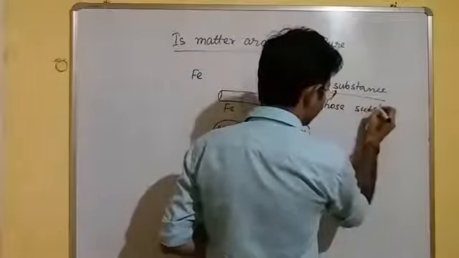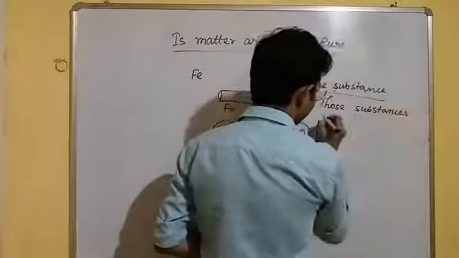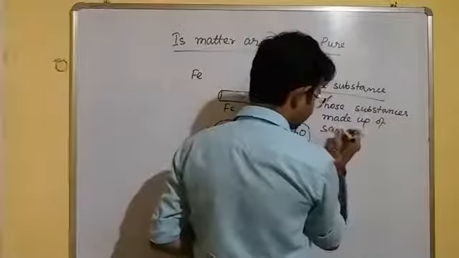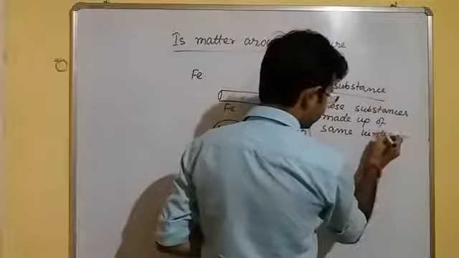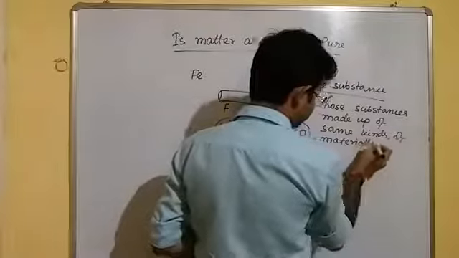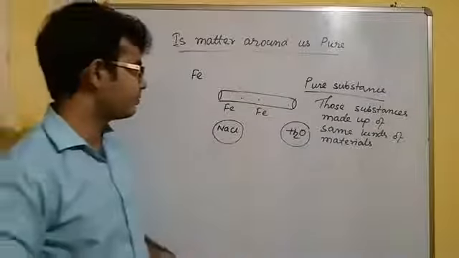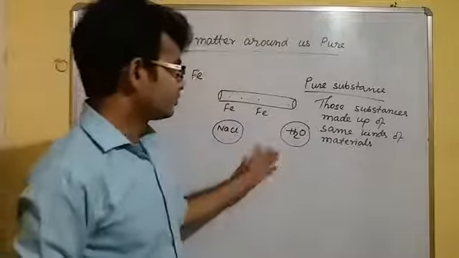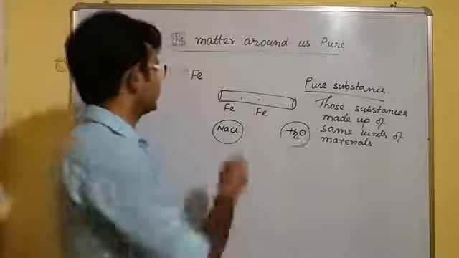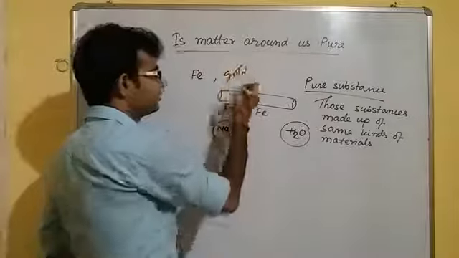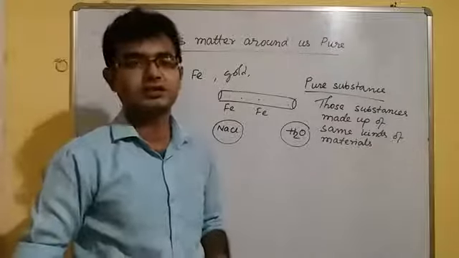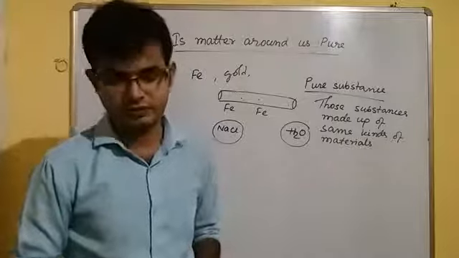Pure substances are those substances made up of the same kinds of materials. These are called pure substances. Very well. So now, examples of pure substances: you can take iron, sodium chloride, water, gold, platinum, or any other, sodium, magnesium, carbon, plastic. These all are pure substances. Fine.